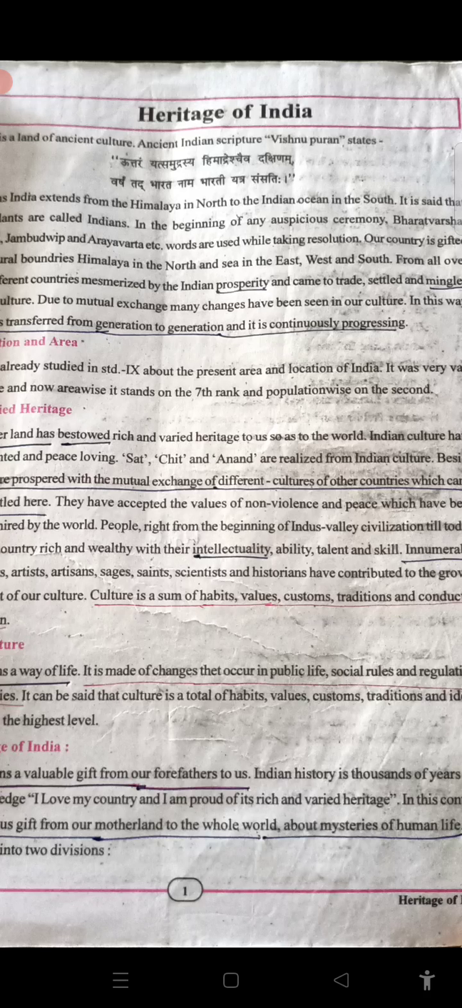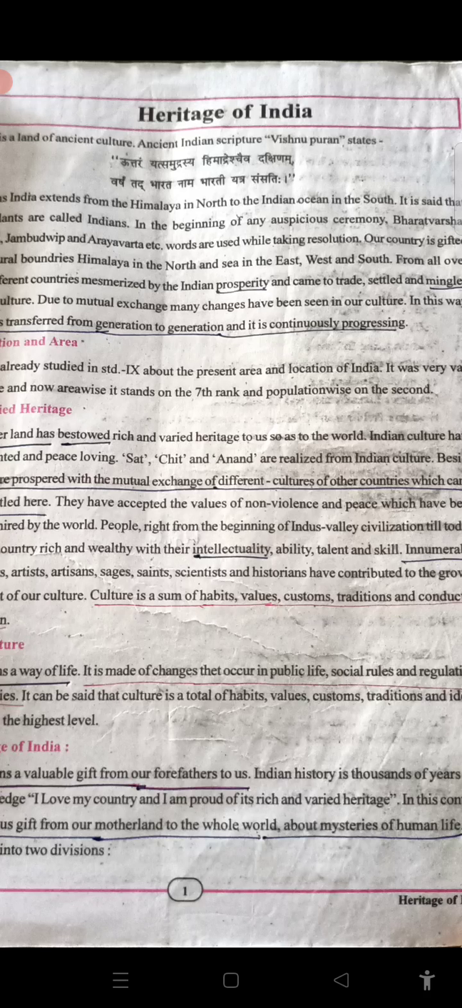Our country is gifted with natural boundaries. Our country has many gifted natural boundaries: the Himalaya in the north and the sea in the east, west and south. Where is the Himalaya? The Himalaya is in the north and the sea is in the east, west and south.